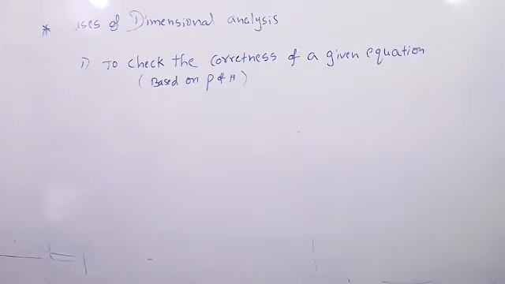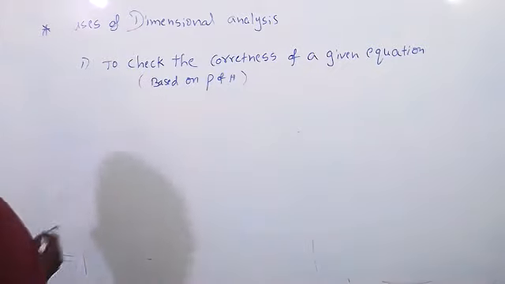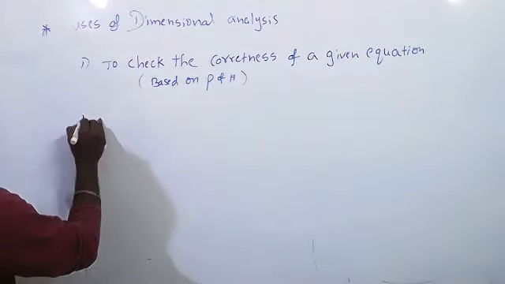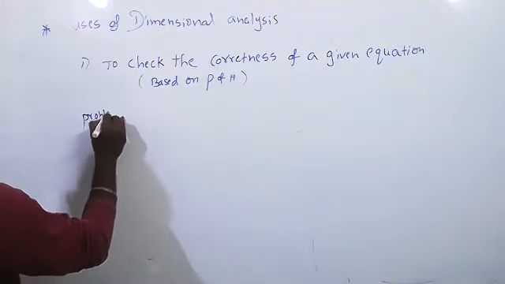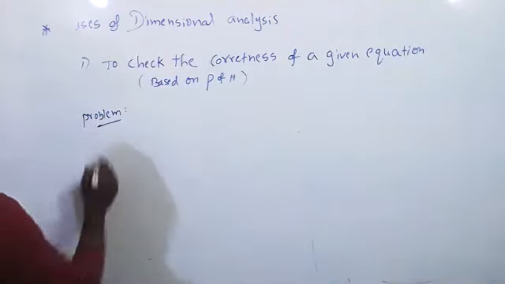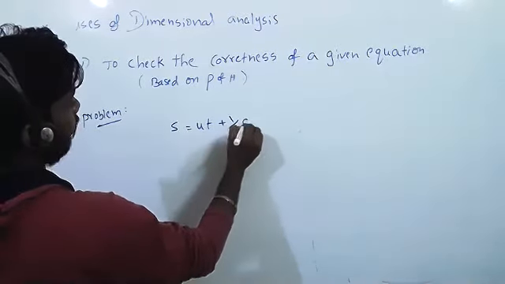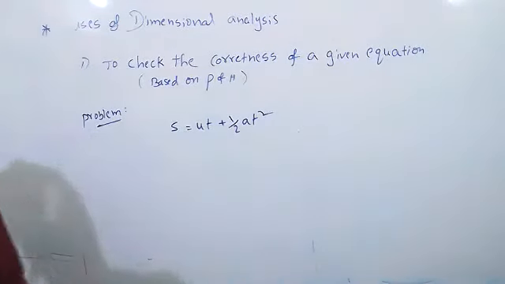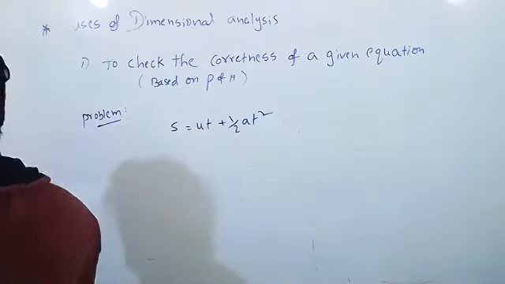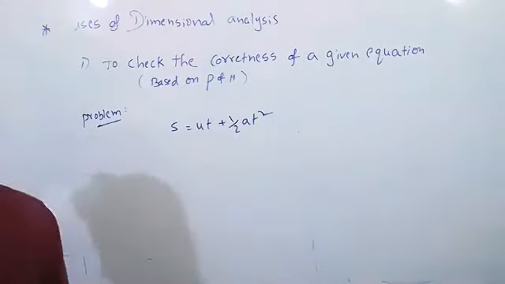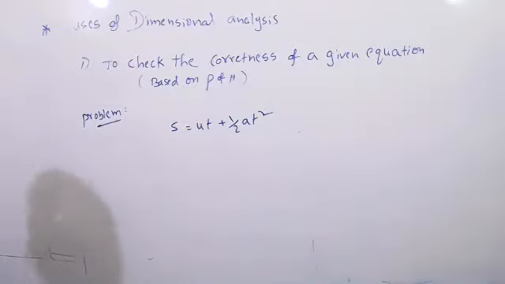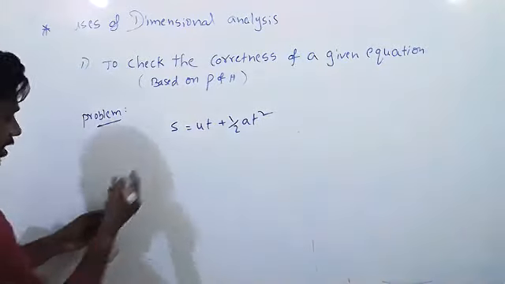Can I give an example? Yes, sir. S is equal to ut plus half at square. Second equation of motion, in 9th class, it is there. Now, what is S here?